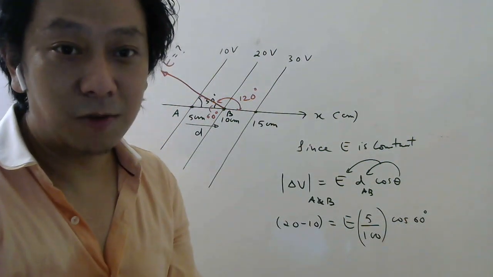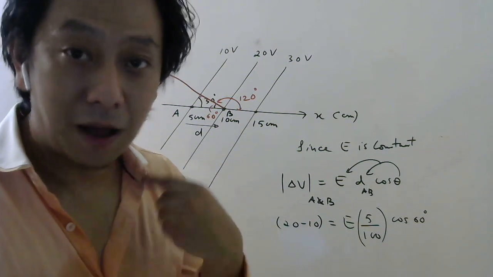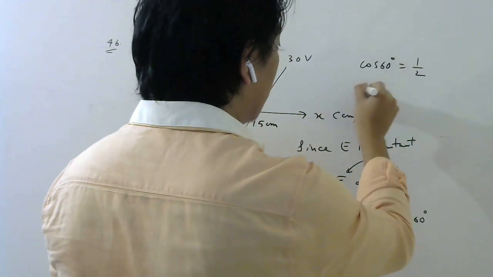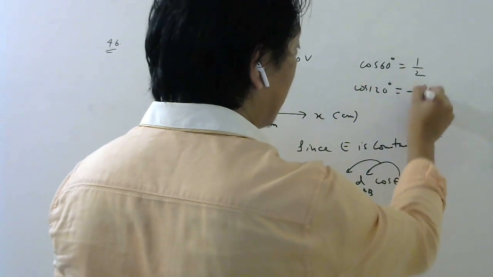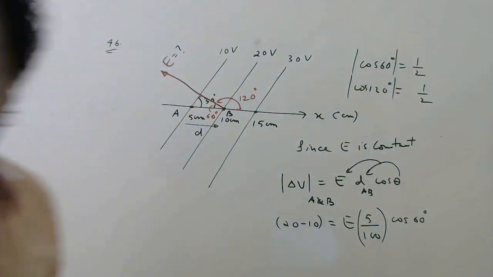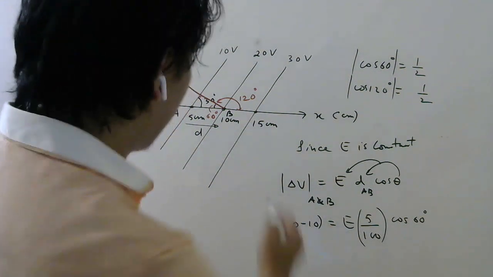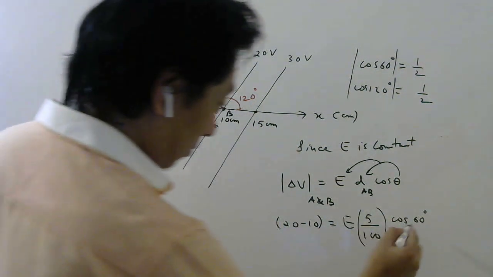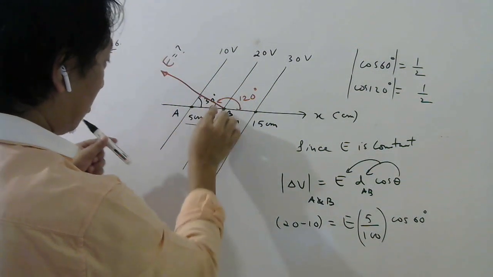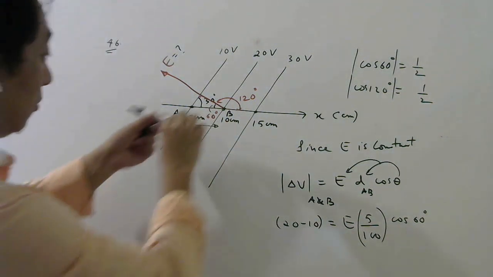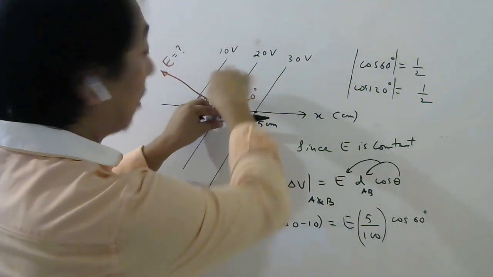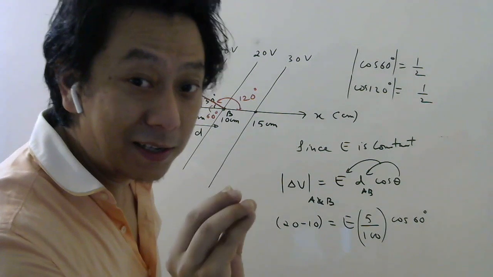So you can write cos 60 or cos 120, because I want only the modulus, remember. Cos 60 is half. Cos 120 is not the same as half, it is minus half. But if I'm interested only in the modulus, then the answer will be half for both of them, right? And since I want only the modulus, the direction I know already, students. So I can write 60 degrees. This is the electric field, this is your displacement, so the angle is 60 degree between this displacement and this electric field. If you take displacement A to B, then the angle will be 120. Either way, the answer in magnitude will be the same.